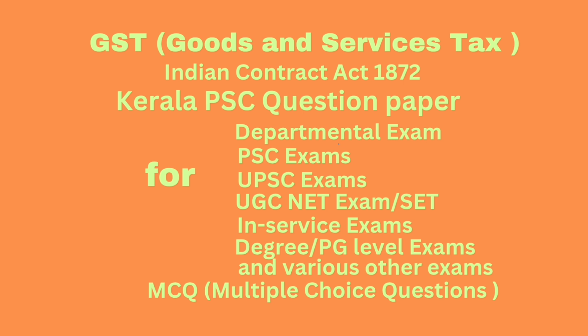Question number 5. Who is the deductor of TDS under GST law? Answer: government agencies. Question number 6. GST TDS provisions can apply where total value of such a supply under a contract exceeds rupees dash. Answer: 2.5 lakhs.